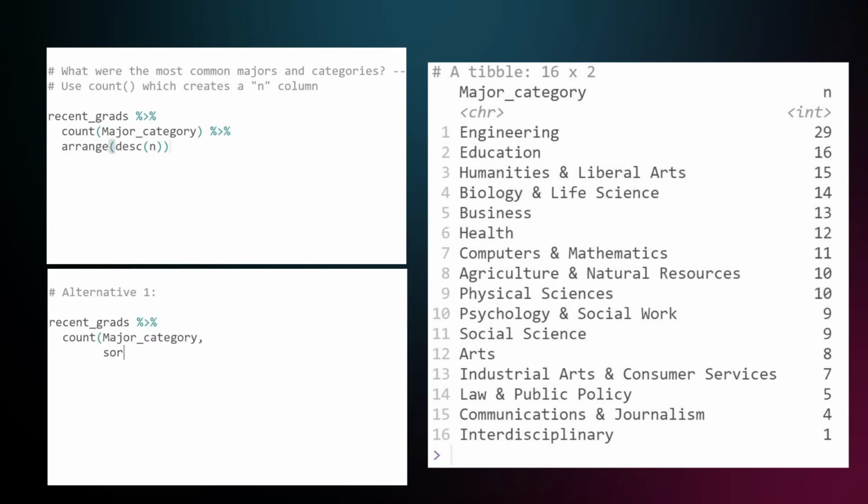The same result we get without the arrange function by simply setting the sort argument of the count function to TRUE. With this approach, we are only counting the number of different majors within each category, showing 29 different engineering degrees existing in this dataset.